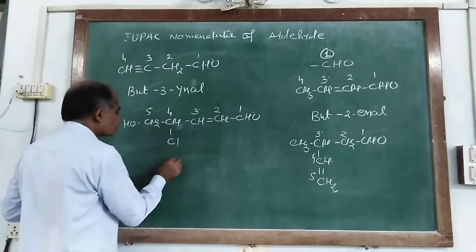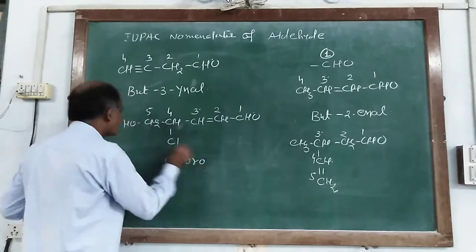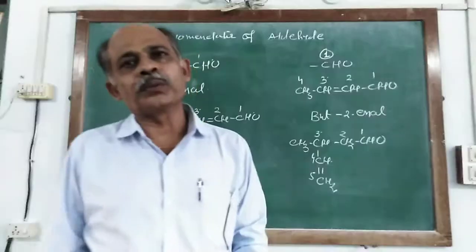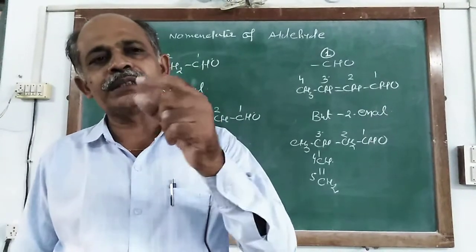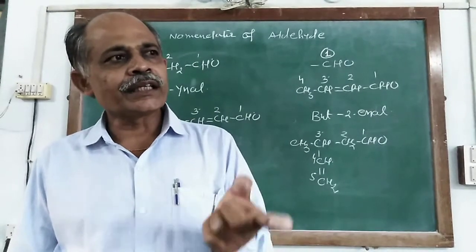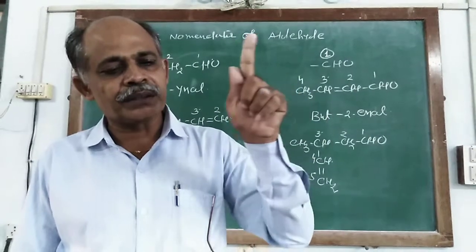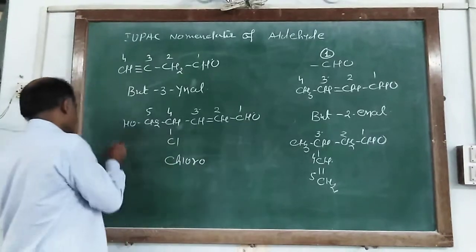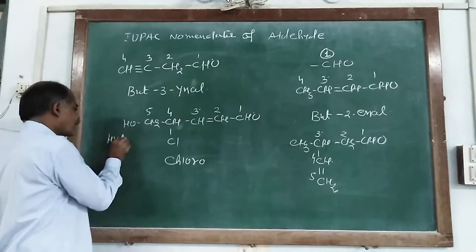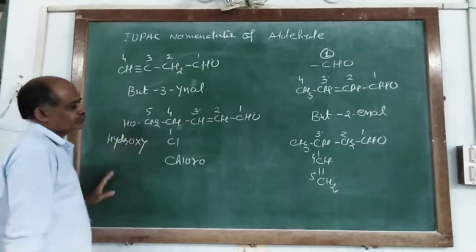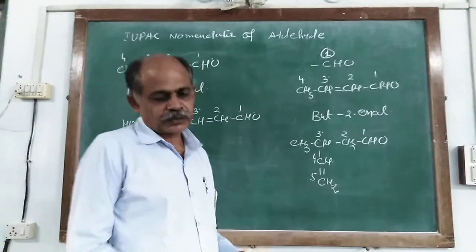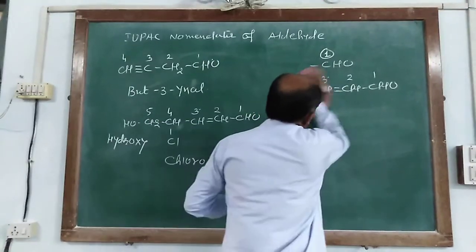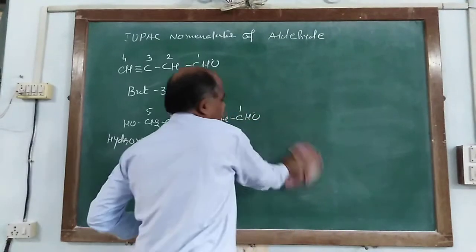So it is a chloro group, and when the hydroxy group or alcohol OH group is taken as a substituent group, according to the IUPAC system we use the prefix hydroxy. Now, according to alphabetical order, which is written first?